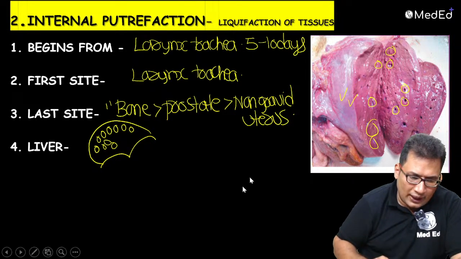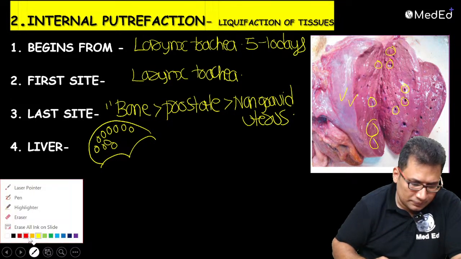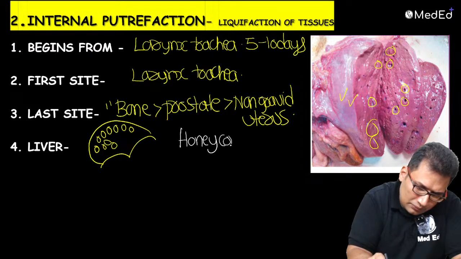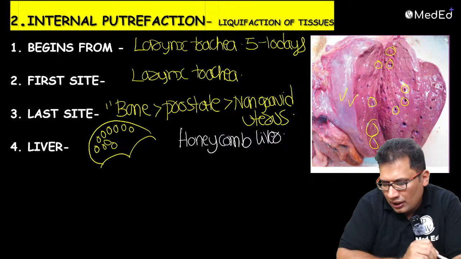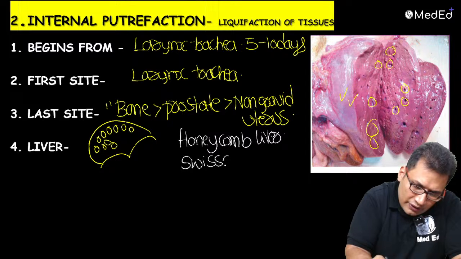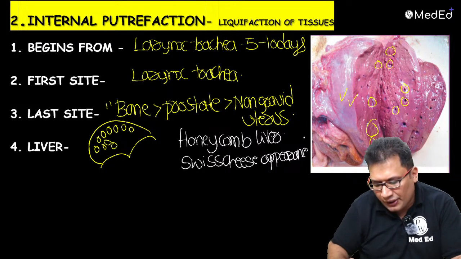So this is known as honeycomb liver. Honeycomb liver, also known as Swiss cheese appearance. So that occurs in case of internal putrefaction.